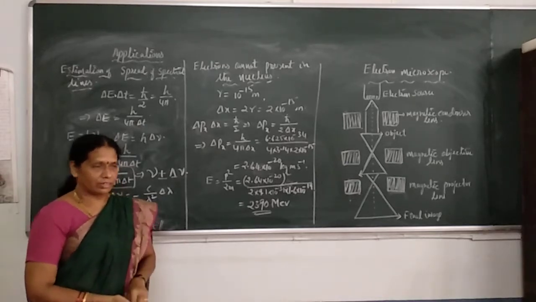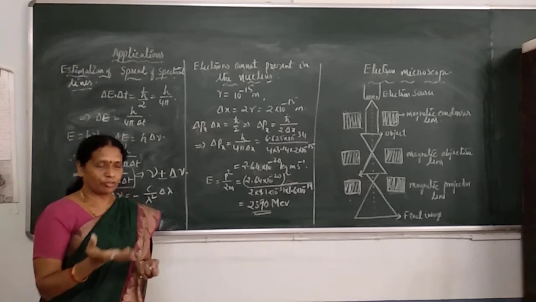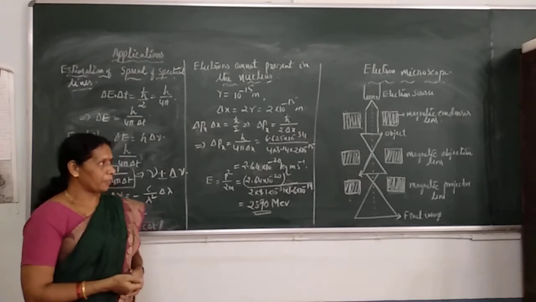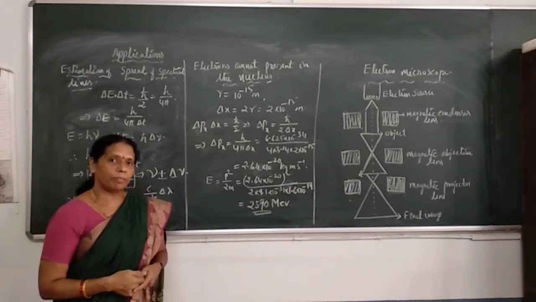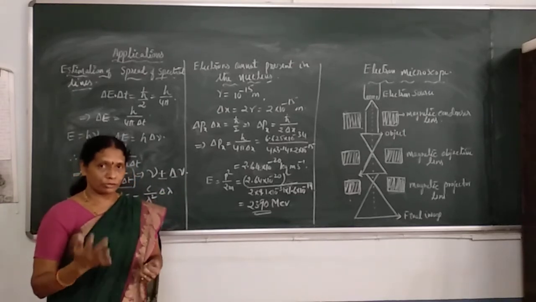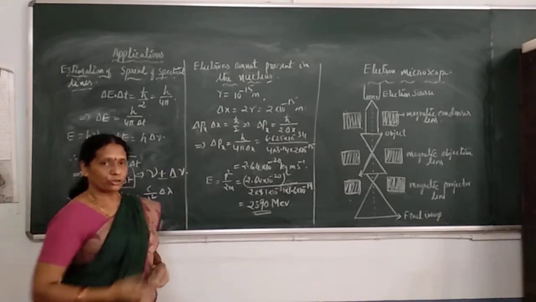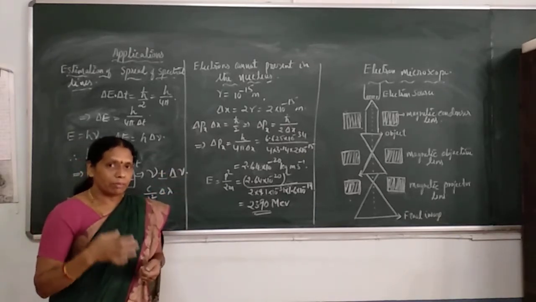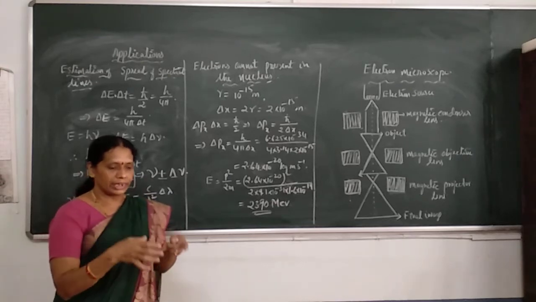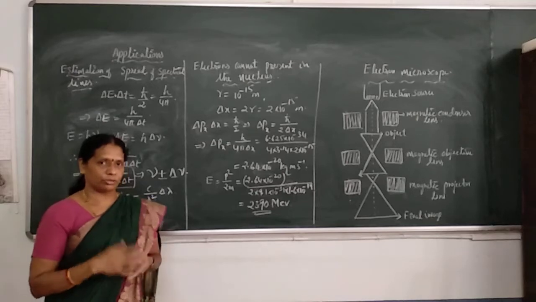What is a microscope? It is the instrument used to get an enlarged image of a very small object, and you have studied the optical microscope. The electron microscope is similar in construction to the optical microscope, but an electron beam is used to illuminate the object, whereas in the optical microscope visible light is used.